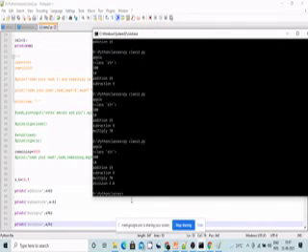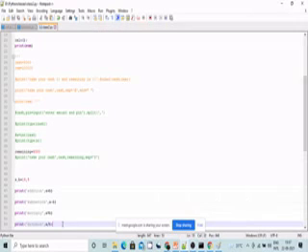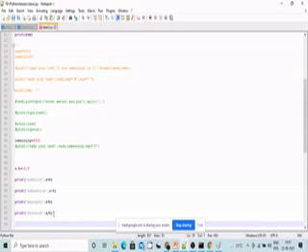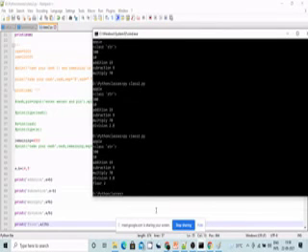Division. See, it is 2.8. Perfect. Now the floor value. Floor value is nothing but it will give us only 2. Floor, right? See, it is giving us only this value 2.